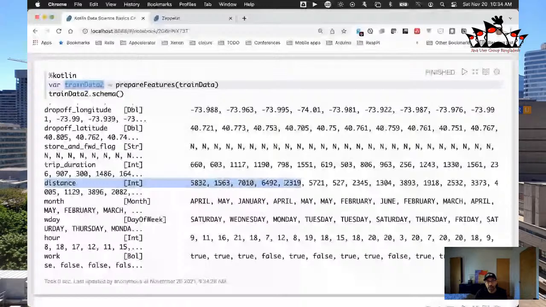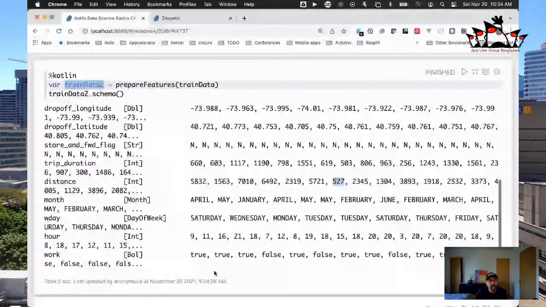So you can see that some of the trips were short. 1,500 meters is approximately 1 mile or something like that. This trip was very short, 527 meters or half a kilometer. It looks like someone didn't want to walk in the rain or whatever, right? So now we have this data in here, so we know what's going on in terms of that. Okay, so we have our distance already.